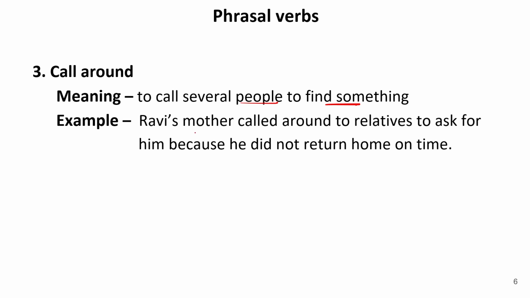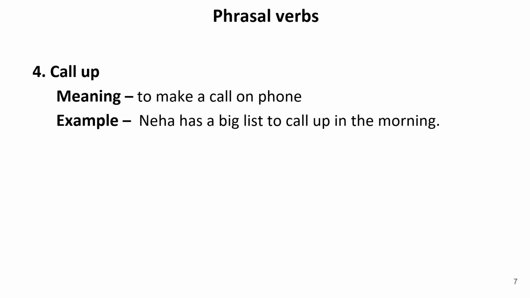For example, Ravi's mother called around to relatives to ask for him because he did not return home on time. So, because he didn't come on time, Ravi's mother called around. It means she called up every relative of hers. Now, let us move to the next one.